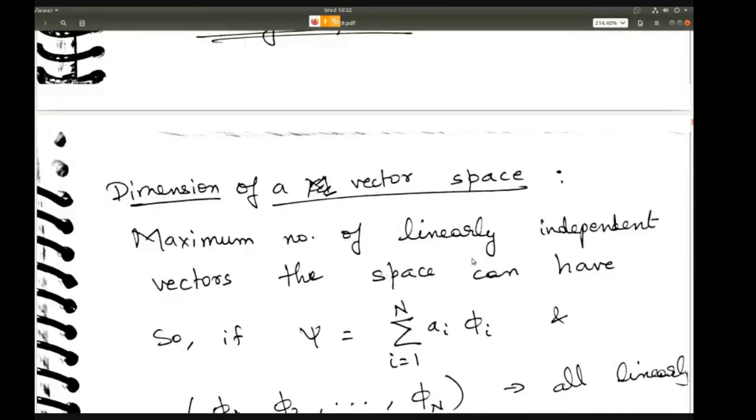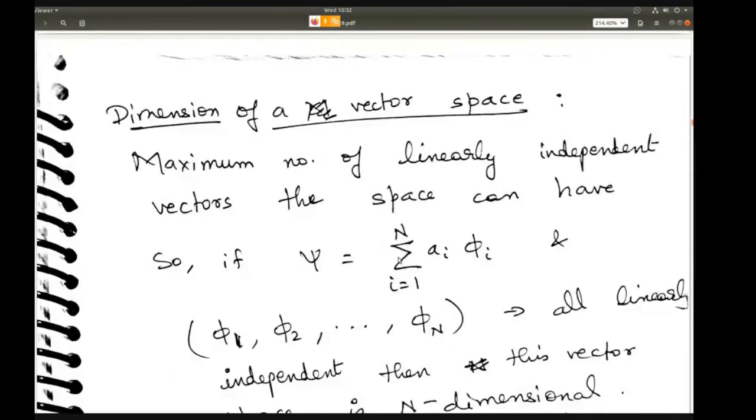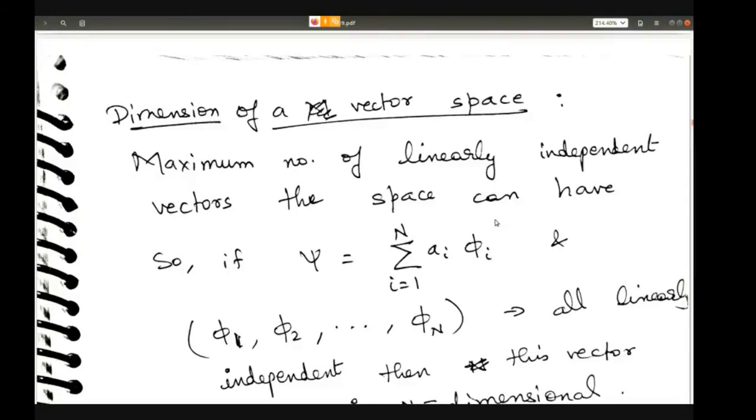So what is the dimension of a vector space? It is the maximum number of linearly independent vectors the space can have. If the space can have n linearly independent vectors, then the dimension of the space is n.